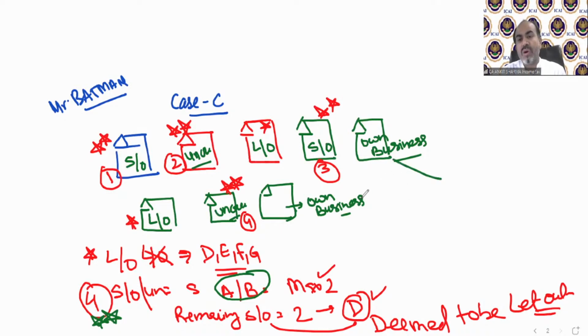Then those that are used for own business, we have already discussed in our last session. Charging section 22 says there must be a building. Assessee should be the owner or deemed owner, and it should not be used for his own business or profession. If it is used for his own business or profession, then the treatment will be under PGBP head. That means you can claim depreciation on it, etc. But you cannot have any treatment under income from house property.